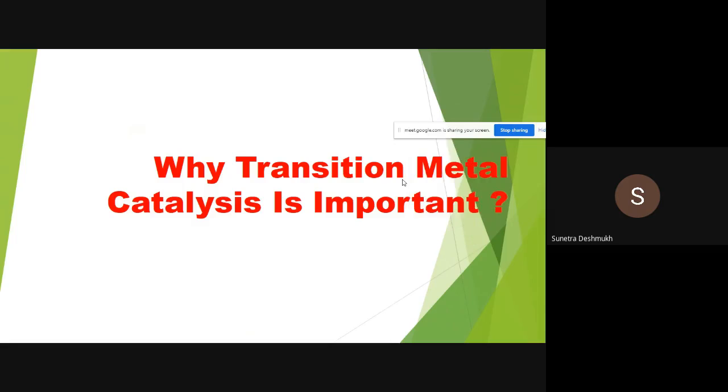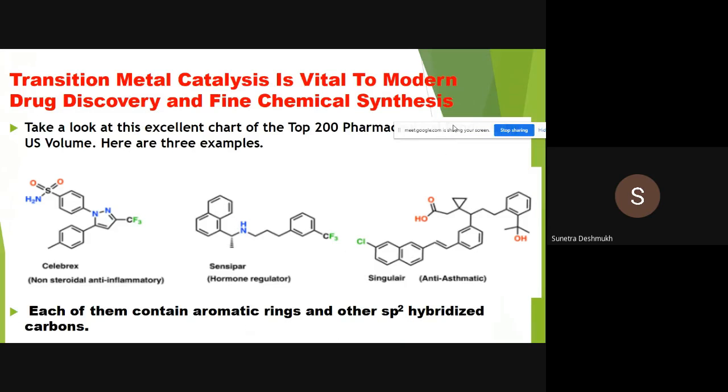The thing is, transition metal catalysis is vital to modern drug discovery and fine chemical synthesis. So for which things do we need transition metal catalyst? If you take a look at the top 200 pharmaceutical products by US volume, here are some examples: Celebrex, Sensipar, and Singulair. These are an anti-asthmatic, a hormone regulator, and a non-steroidal anti-inflammatory drug. So this is for the synthesis of these drugs.